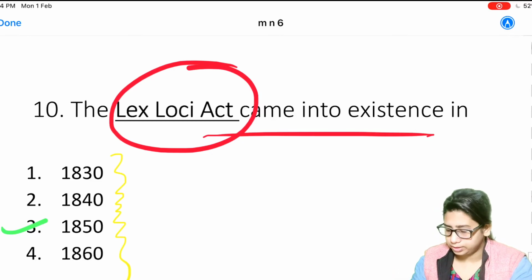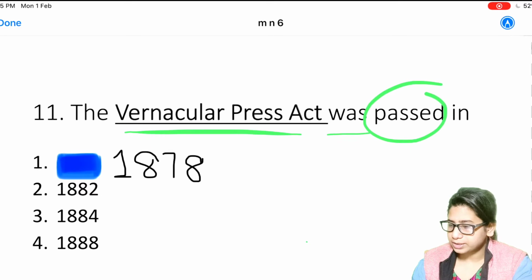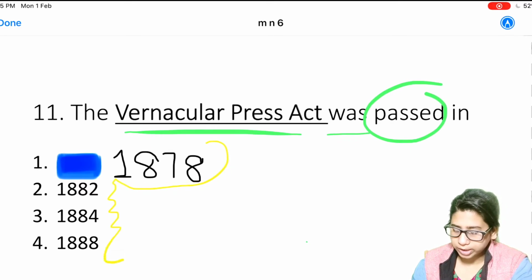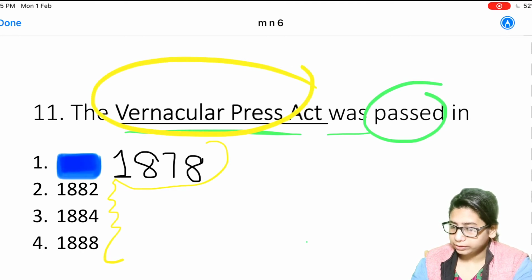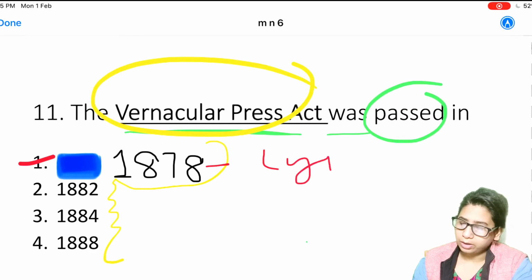from the Hindu communities. Next question is, the Vernacular Press Act was passed in the year. Options are 1878, 1882, 1884 and 1888. So this act is very famous, and it was passed in the year 1878 by Lord Lytton.